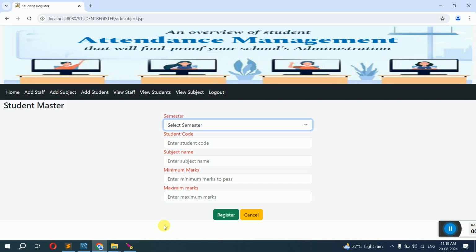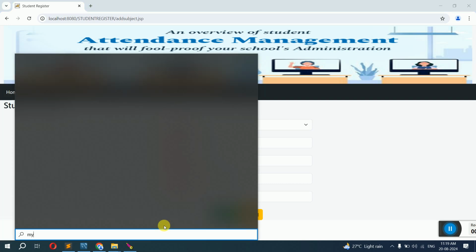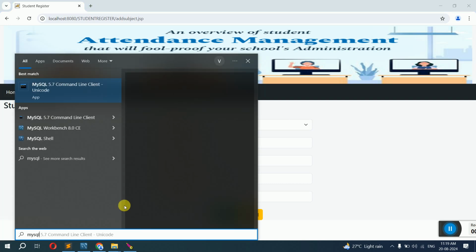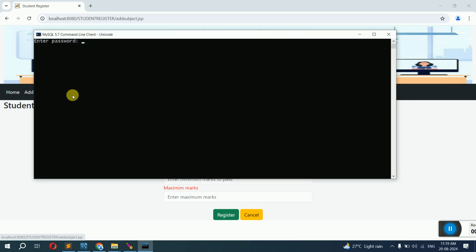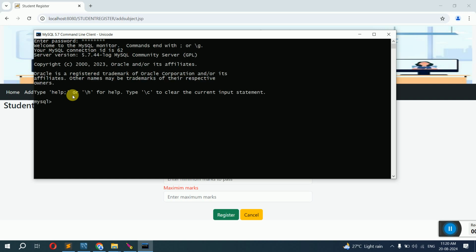If they ask you where it is stored, you have to open the database software that we are using, which is MySQL. You type MySQL, it will show the MySQL command line client, click on this. It will ask for a password. The password is root@123, where R is capital. Click enter, it will open the database.